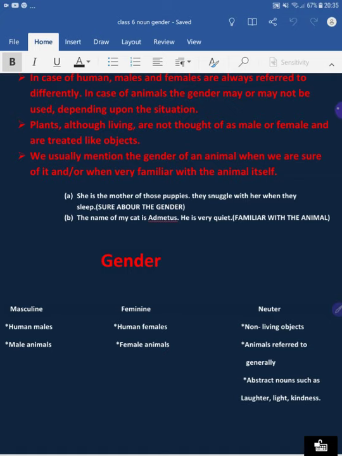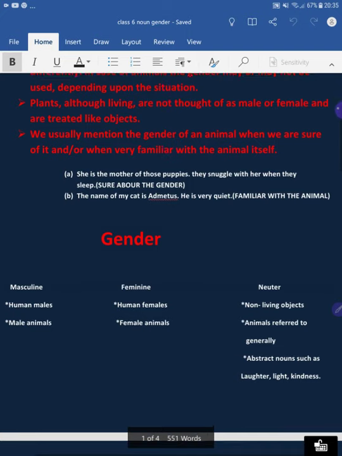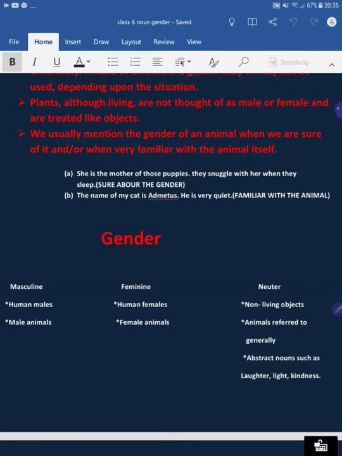Another example: the name of my cat is Admetus. He is very quiet. We are familiar with the animal, and we know that the cat is a male, so we refer to it as he.